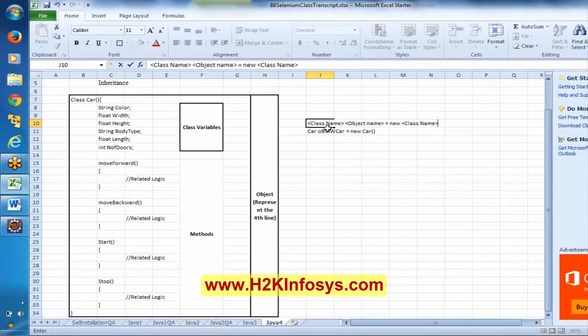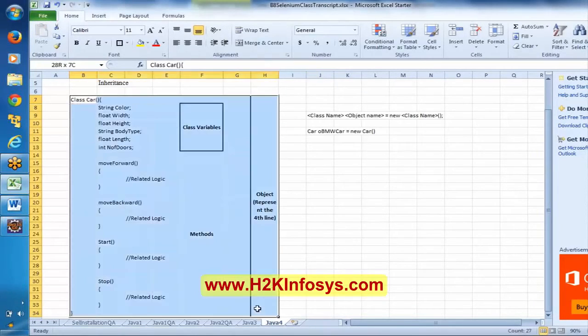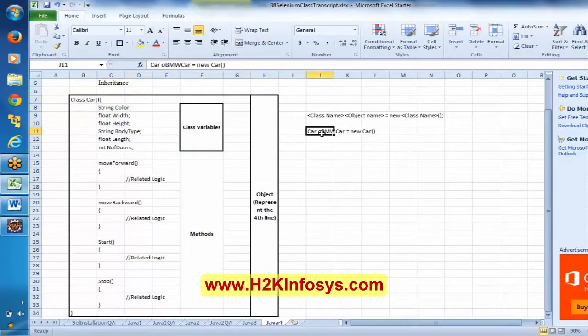However, as of now, just forget about this. Everyone observe here. This is the name of the class, and here I am using something like car OBMW equal to new car, or let me say, just to avoid confusion, just OBMW here. Now everyone observe here. I am saying car OBMW equal to new car.